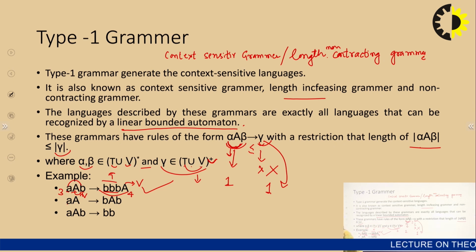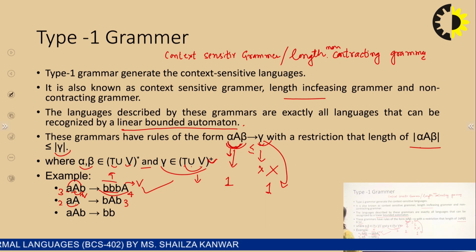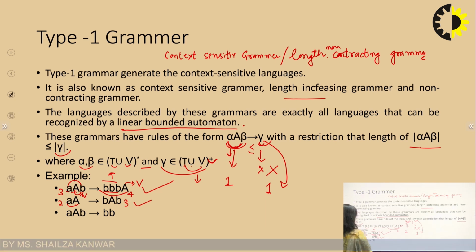And here small a, capital A, a combination of terminal and non-terminal, goes to a combination of terminals and non-terminals. So both are justified, and the length of the right hand side is 3 and the length of the left hand side is 2. Now 2 is less than 3, that is why it is also an acceptable grammar.